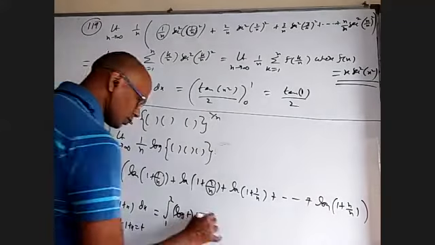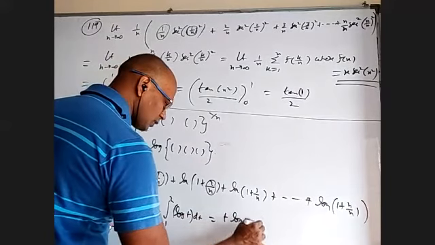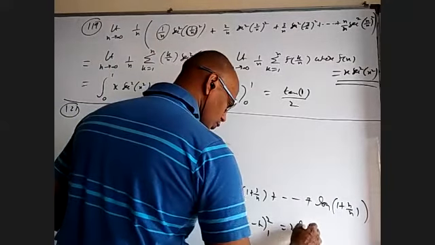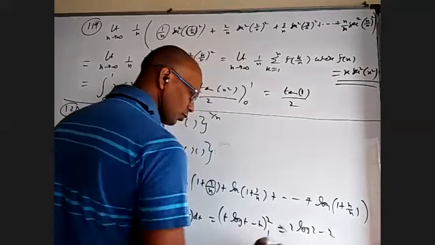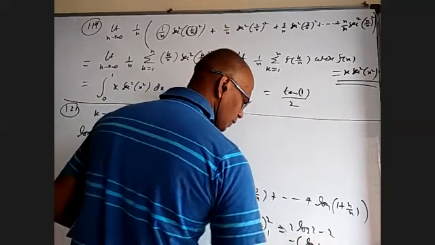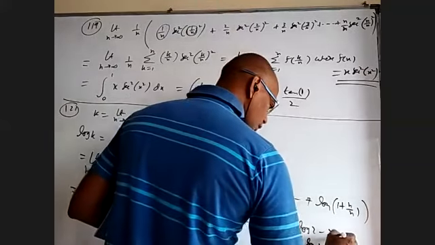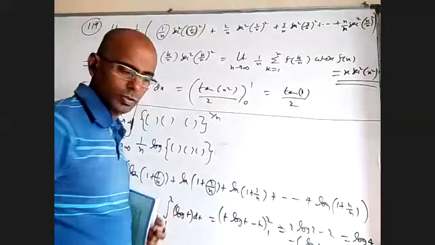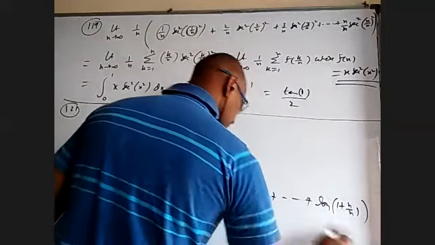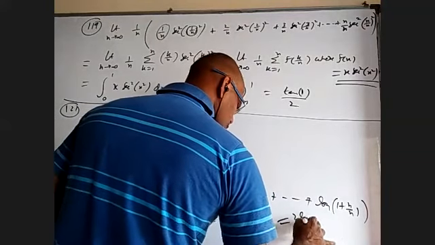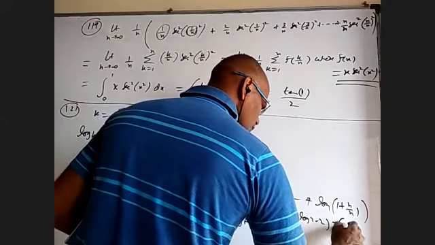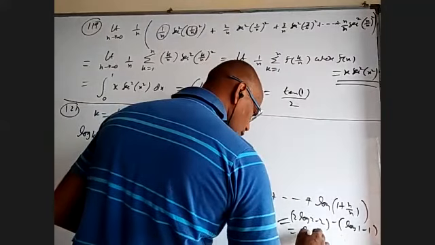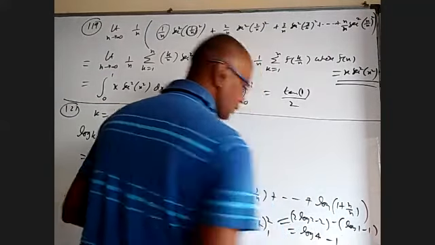Log t, if you apply by parts, it is going to come t log t minus t with the limits 1 to 2. When I put 2, it is 2 log 2 minus 2. When I put 1, it is minus of log 1 minus 1. Log 1 is 0. So 2 log 2 minus 2 minus log 1 minus 1. 2 log 2, I can write as log 4, minus 2 plus 1 is minus 1.